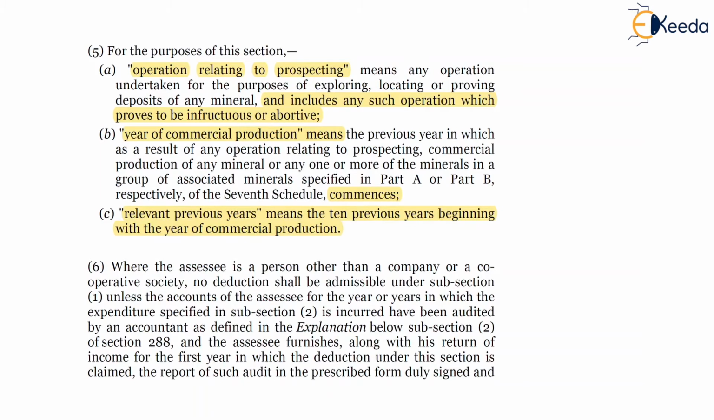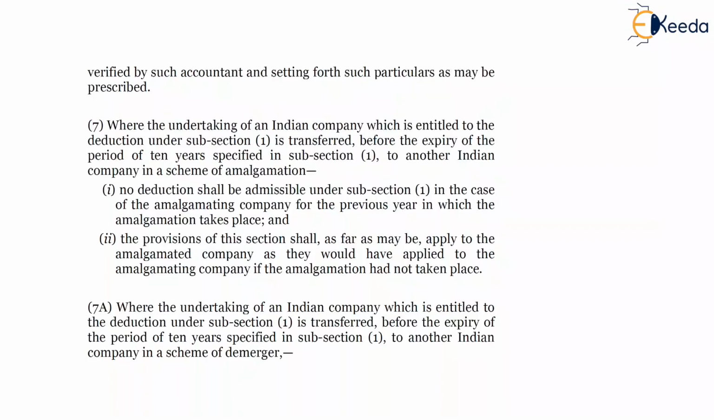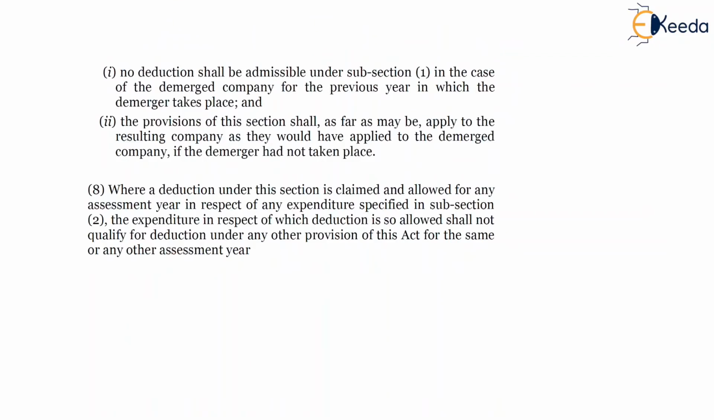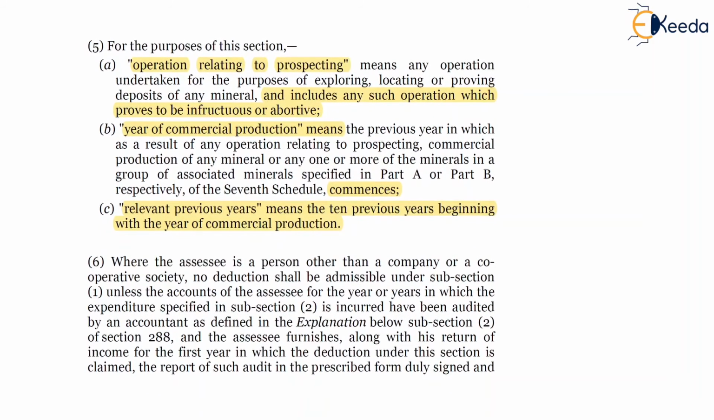Now friends, subsections 6, 7, 7A and 8 are the remaining subsections. Subsection 6 says that, to be eligible for the deduction under section 35E, a person other than a company or cooperative society will have to maintain books of accounts, and will have to get such books of accounts audited.